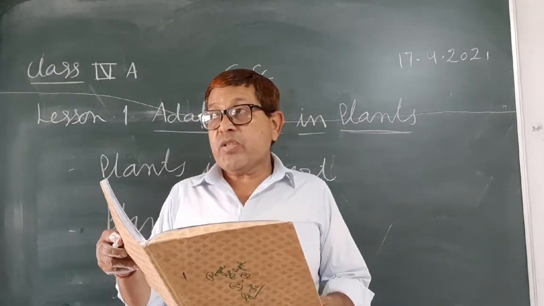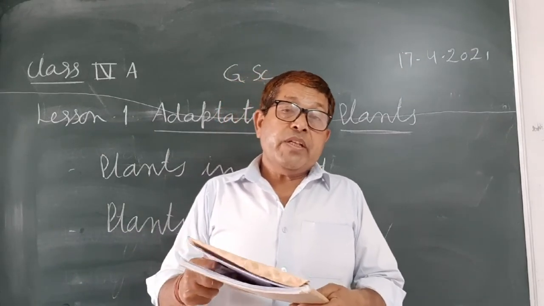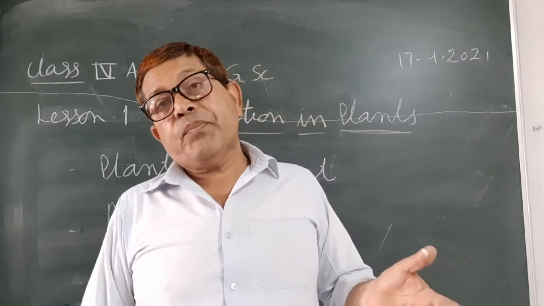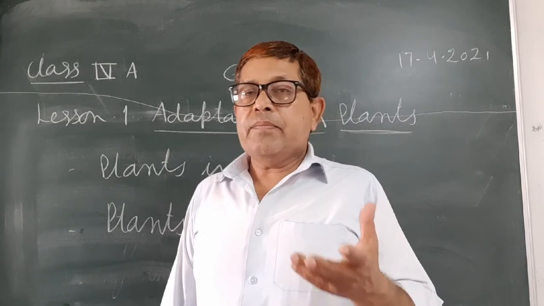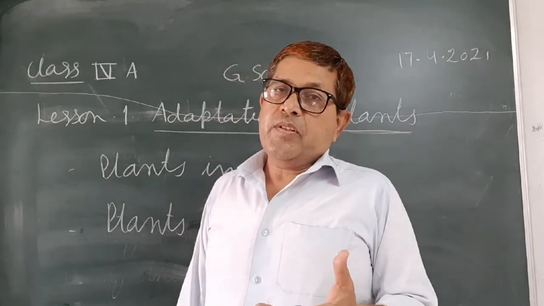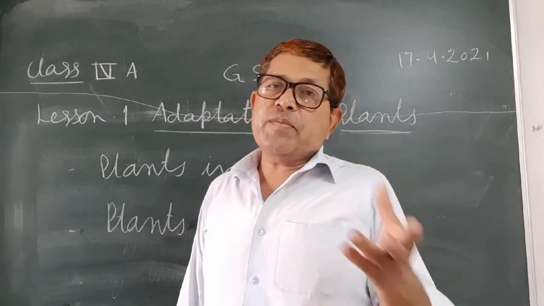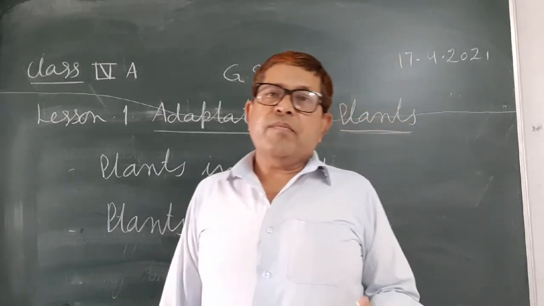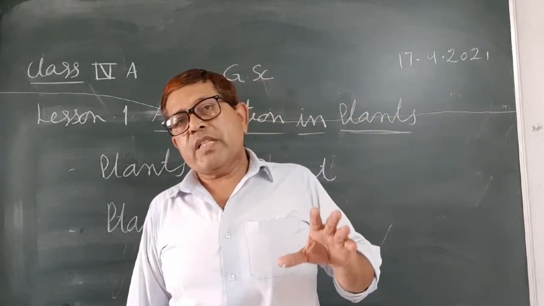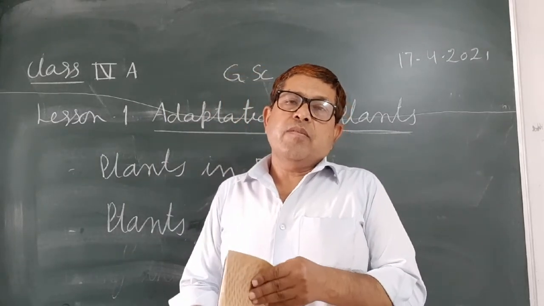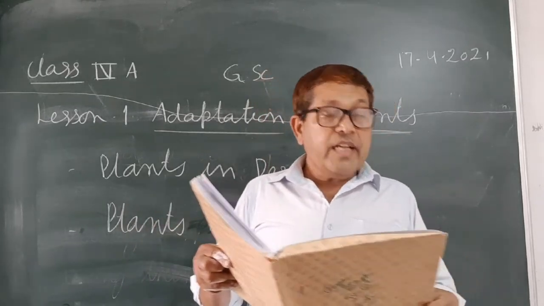They are called deciduous plants. They shed their old leaves and new leaves develop in their places. This is a very important feature of the plants found in this area. They are called deciduous plants.